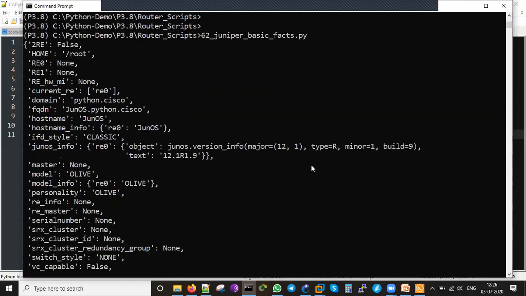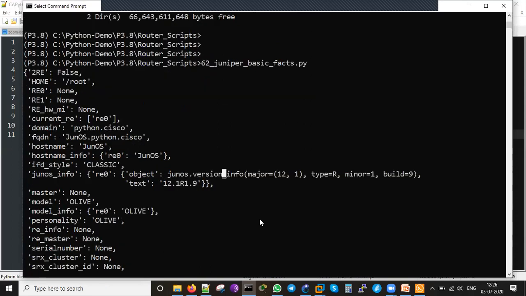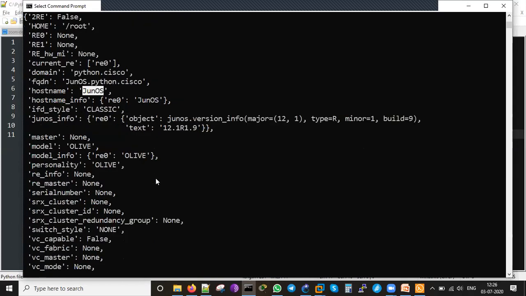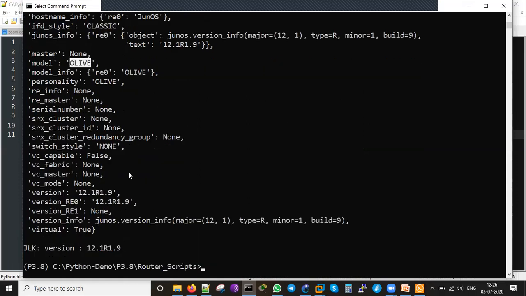You can see on my screen that when I'm running this Juniper basic facts, it is logging in as root and showing all the information. The domain name has been given as python.cisco, which I configured. The FQDN is junos.python.cisco, because we are getting the facts of the Juniper box. The host name is Junos, which I gave. The model is Olive, and other things may not be required for us. The version is 12.1R19. That is the OS which is running on the Juniper box.